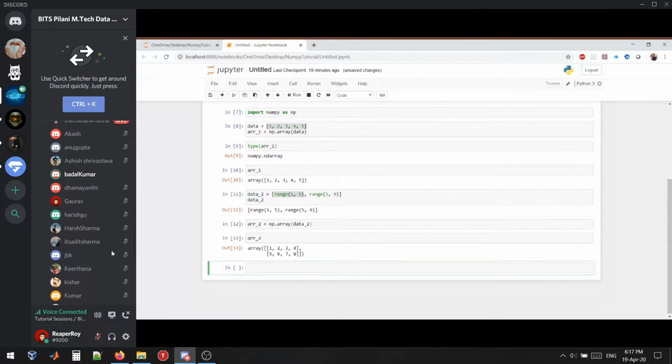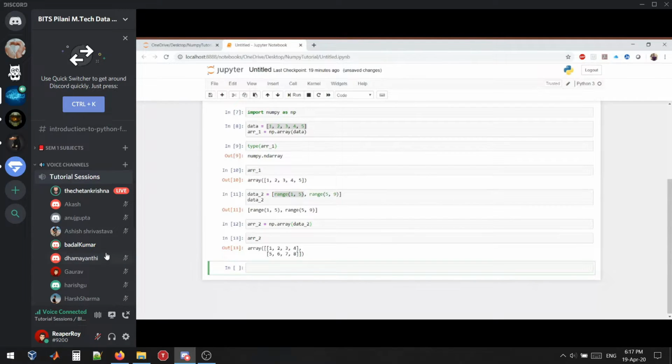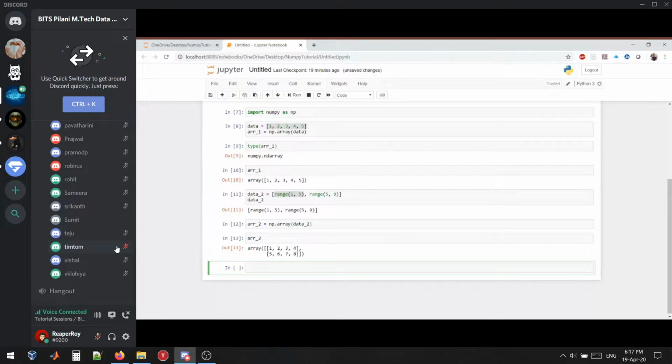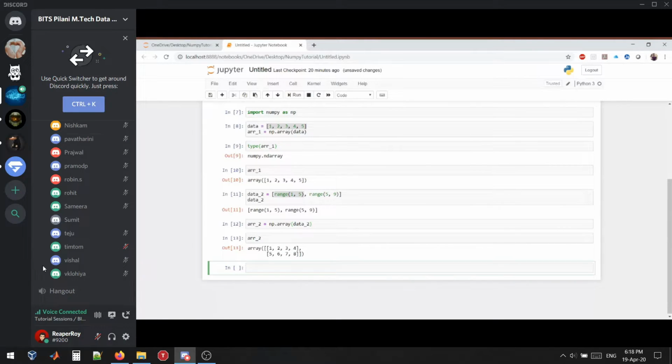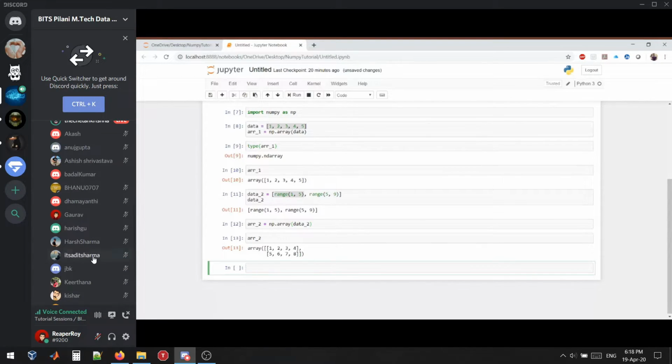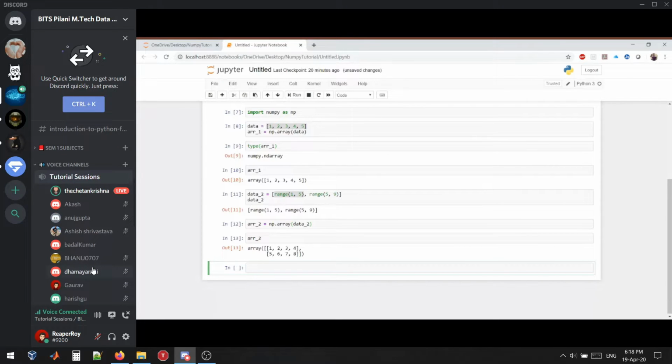So moving on, I have one question. What exactly is NumPy? NumPy is an extension to the Python programming language. By default, Python doesn't have much functionality when it comes to vector multiplication, vector functions, or matrices.